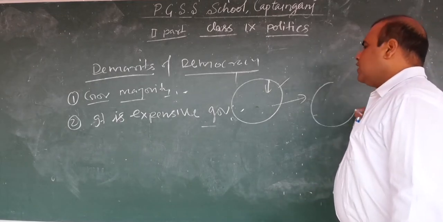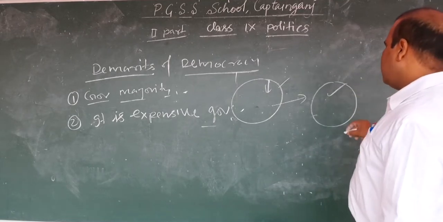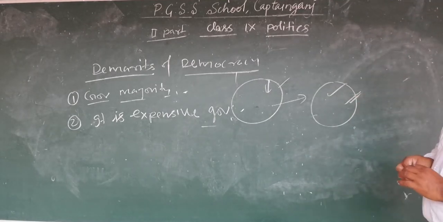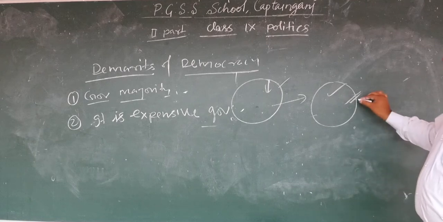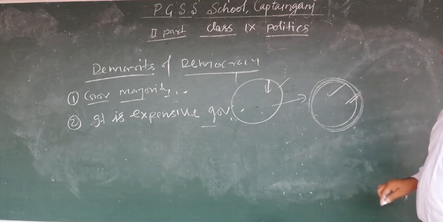And after forming the government, for running the parliament, a huge amount of money is also spent. That's why we can say that it is an expensive government.